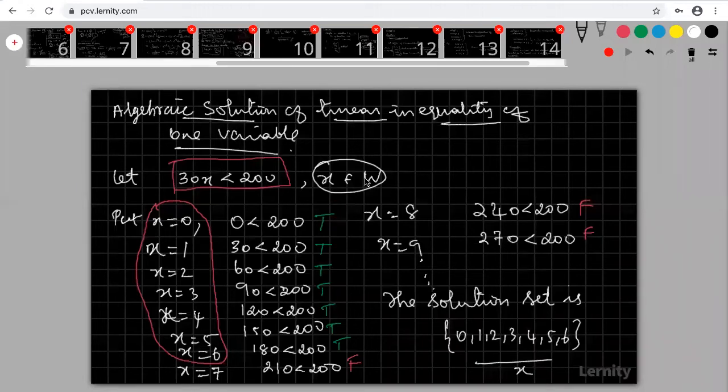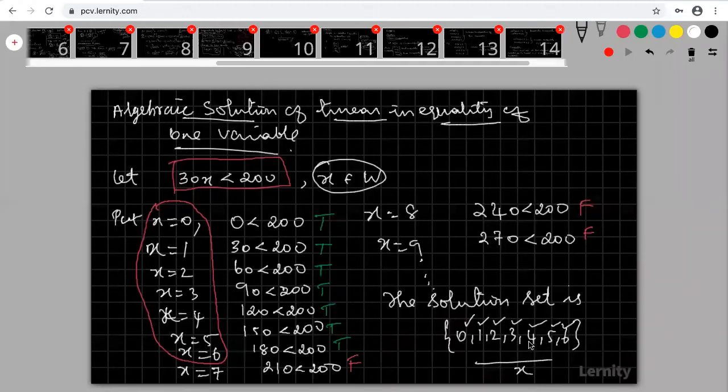Nasrat, look at that. I have so many answers. You write them in a set bracket. For inequalities, we may get so many answers. Algebraic solution means the set of all solutions, the individual values.